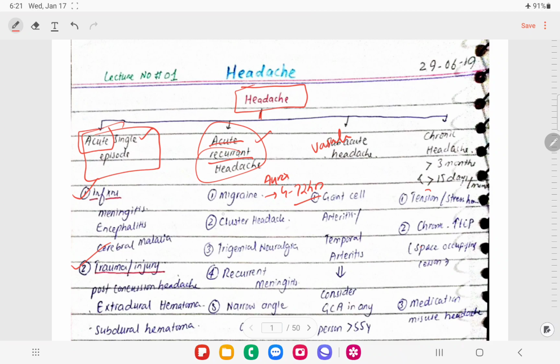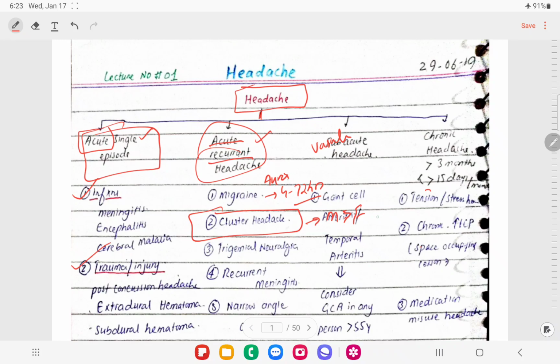So let's talk about cluster headache, right. We know that cluster headache is more common in males than females, right. So what happens in cluster headache? Why do we call it cluster headache? Because attacks are clustered in time, right. The duration of the attack period is almost 4 to 12 weeks, that means about 8 weeks, right.